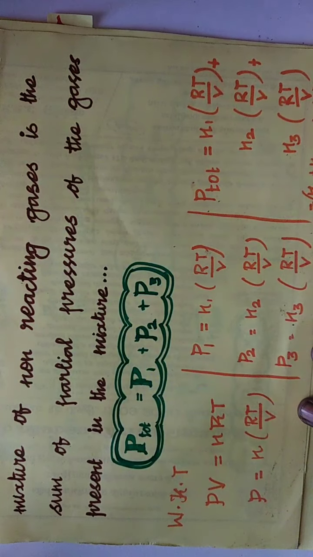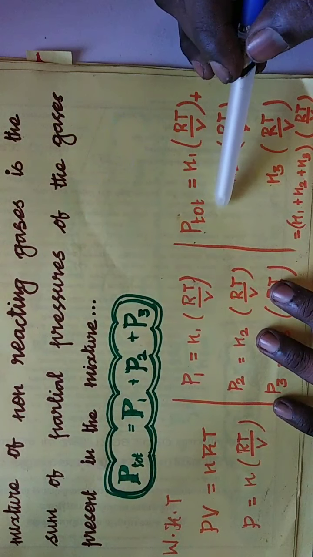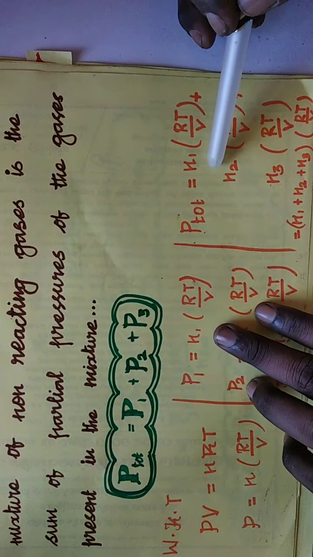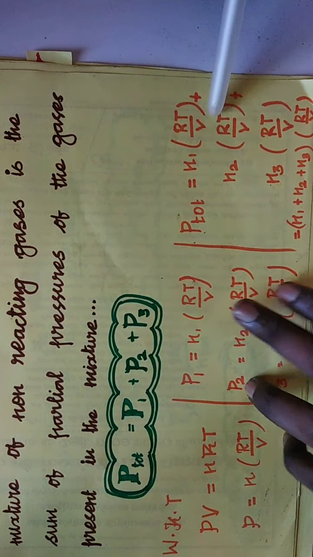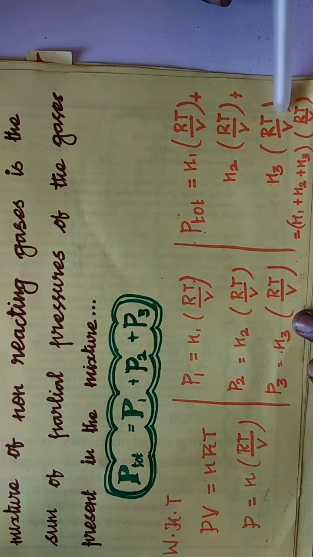So by substitution, we will get P total, that is total pressure, equal to n1 RT by V plus n2 RT by V plus n3 RT by V.